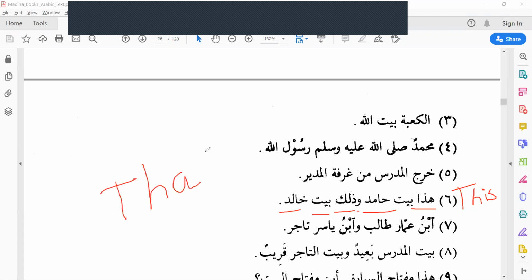Okay, we have learned earlier. Hadha baytu hamidin wa dhalika baytu khalidin. This is Hamid's house and that is Khalid's house.